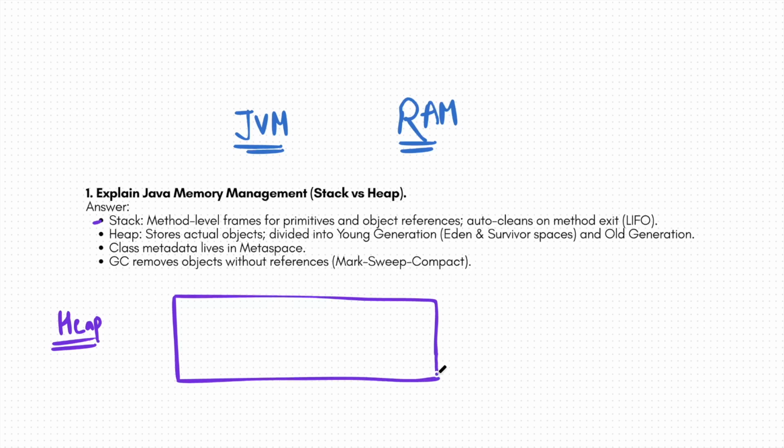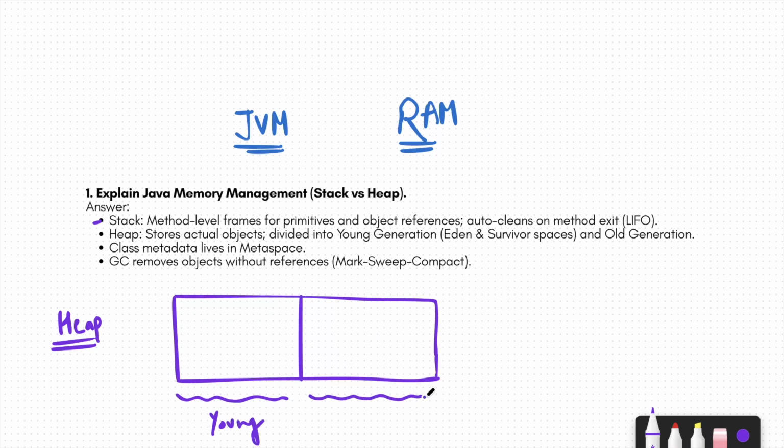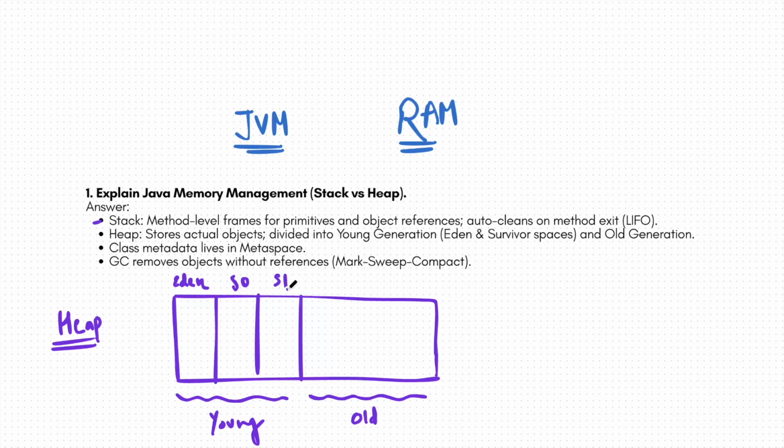So this is our heap memory. This heap memory is divided into two sections. One section is called young generation and the other section is called old generation. Even this young generation is divided into three parts. The first part is called Eden, the second part is called S0, which is Survivor 0, and the third part is called Survivor 1. And how do objects actually work?